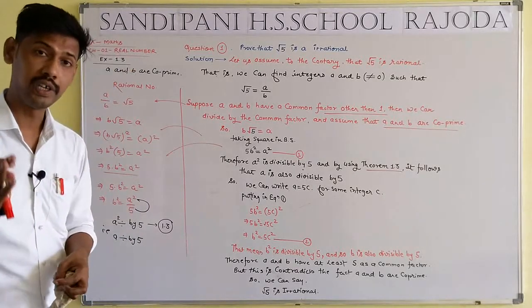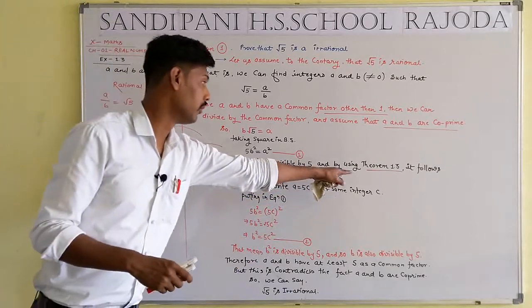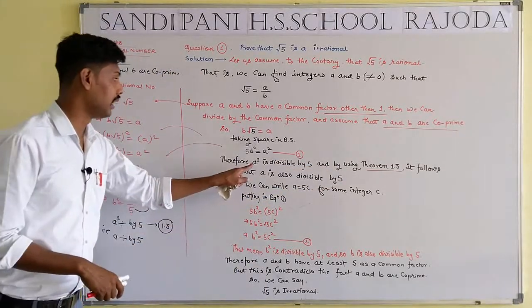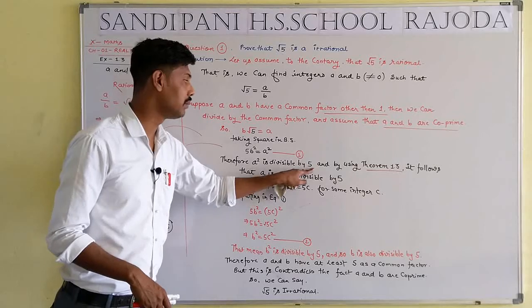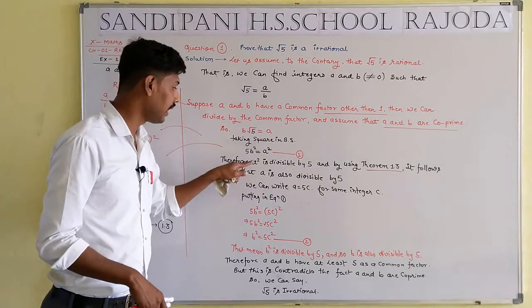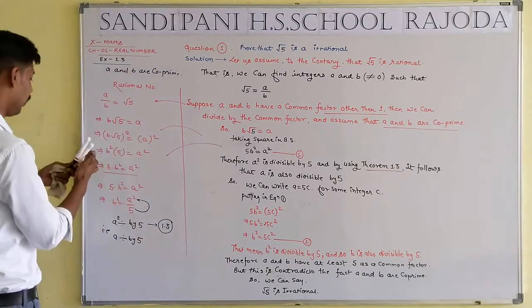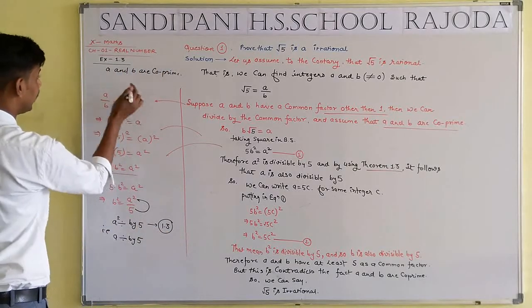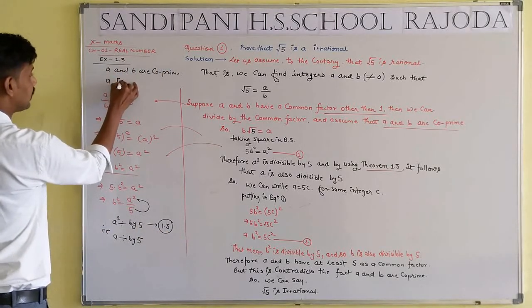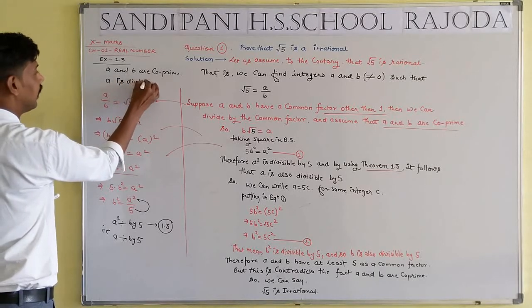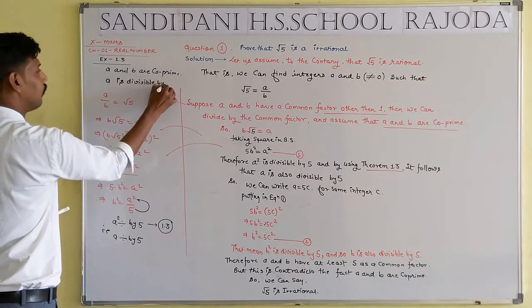According to the statement of theorem 1.3, if a square is divisible by 5, then a is also divisible by 5. We are getting the answer a is divisible by 5.